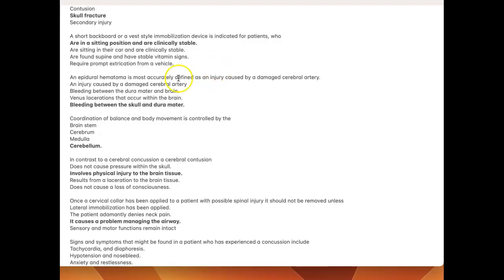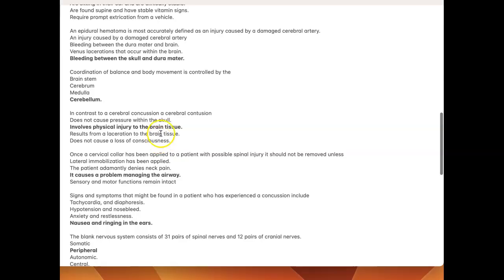An epidural hematoma is most accurately defined as an injury caused by a damaged cerebral artery bleeding between the skull and dura mater. Coordination of balance and body movement is controlled by the cerebellum.